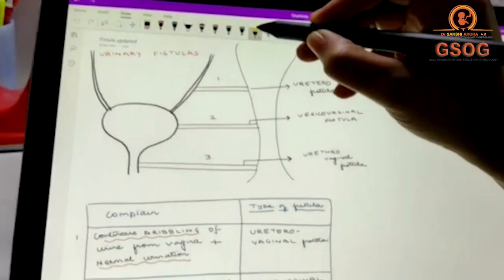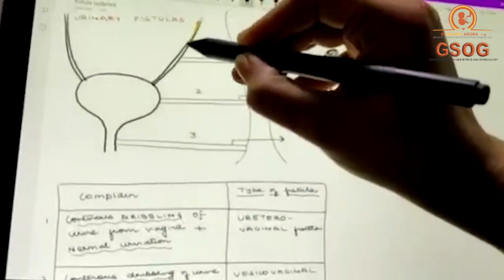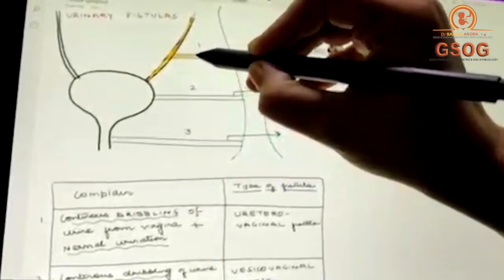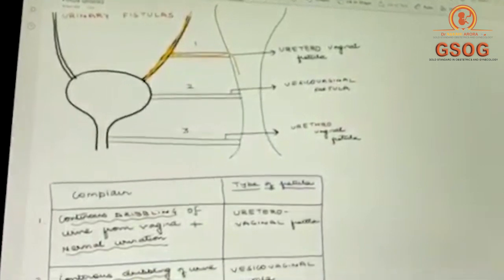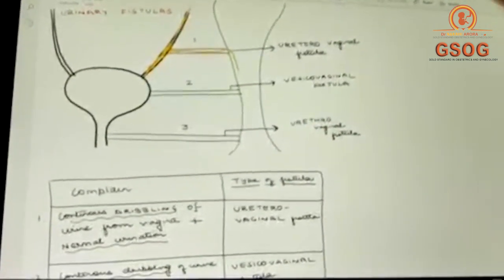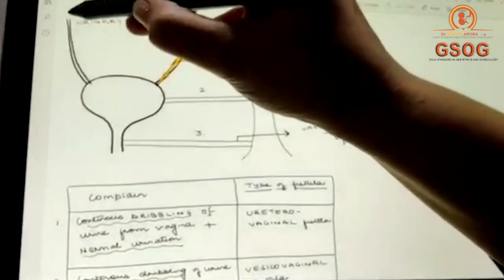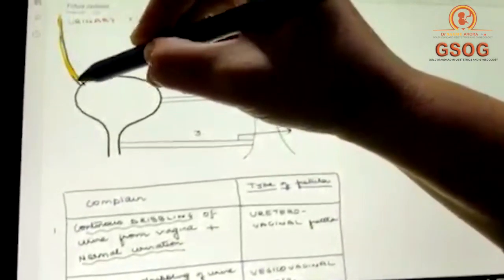To understand this, let's have a look at the diagram which I showed you earlier. So have a look here. Now, this ureter is bringing urine, and this urine via the fistula is coming out from the vagina. So the patient will say that she has continuous dribbling of urine from her vagina. On the other hand, this ureter is normal, right?